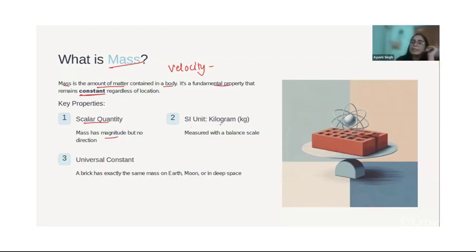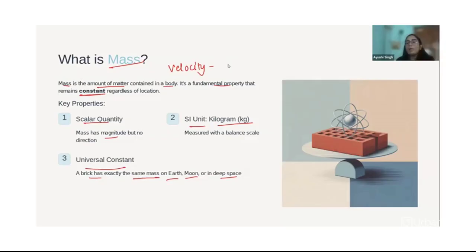Its SI unit is kg, okay, kilograms. So it is measured in kilograms and universally it is constant. So a brick has exactly the same mass on Earth, Moon, or even in deep space. Okay, so mass remains the same, but weight can change.